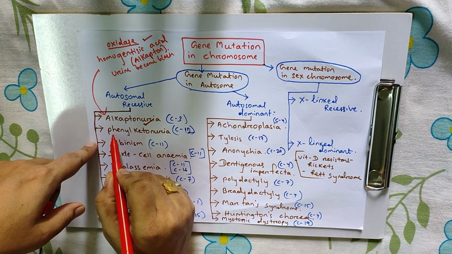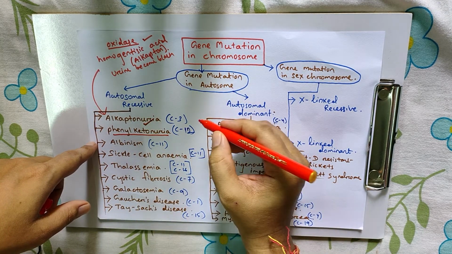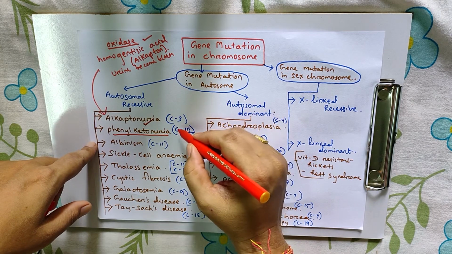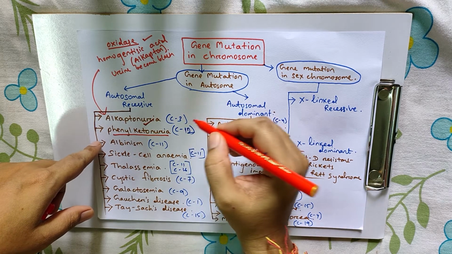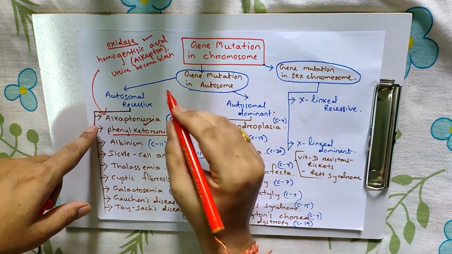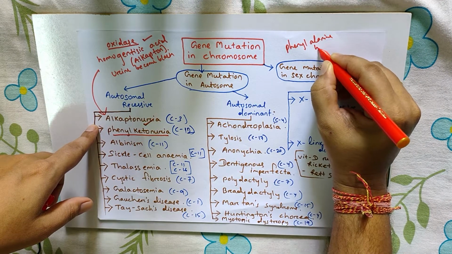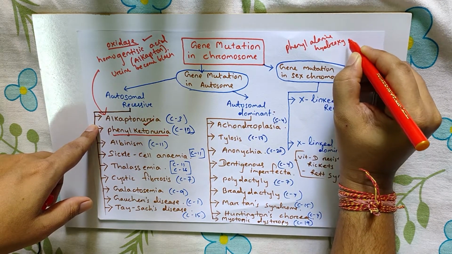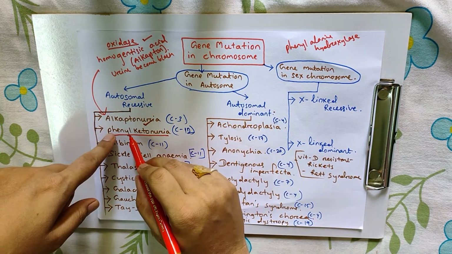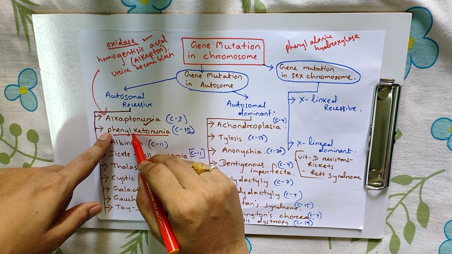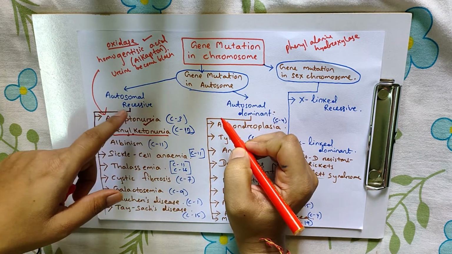The second one is phenylketonuria. In this disease, the gene mutation takes place in chromosome number 12. If the gene mutation takes place, the enzyme phenylalanine hydroxylase is not synthesized. So the phenylalanine is not converted into tyrosine. If it is not converted into tyrosine, what happens?